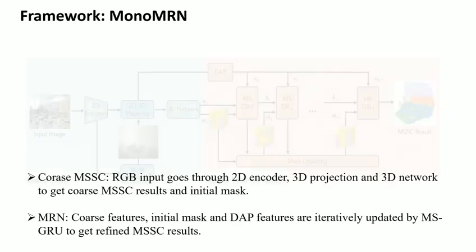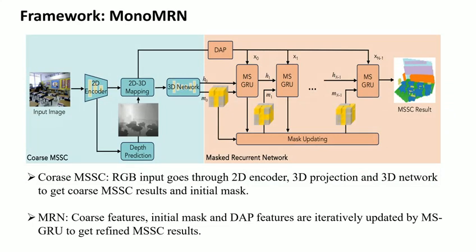MonoMRN starts with a single RGB image, which is encoded by a 2D network. The extracted features are projected into 3D using estimated depth, then processed by a lightweight 3D network to produce coarse MSSC results and an initial mask. In the second stage, the masked recurrent network refines these outputs, taking the coarse features, initial mask, and DAP features. It iteratively updates them via MSGRU, improving voxel occupancy and semantic labels in each iteration.